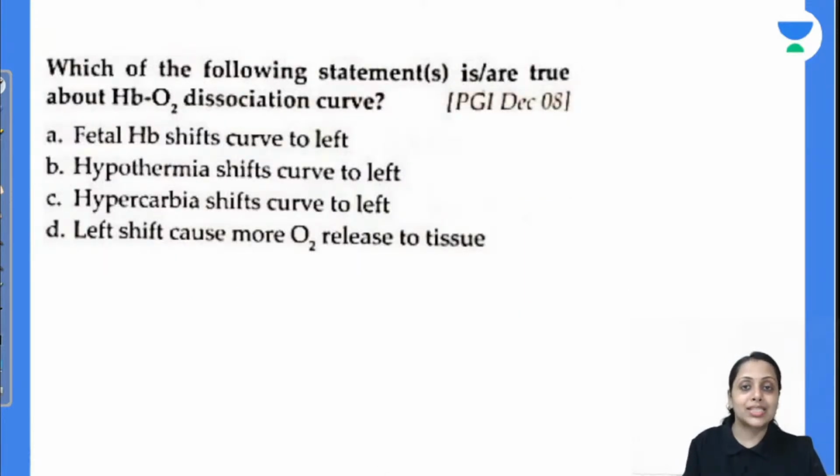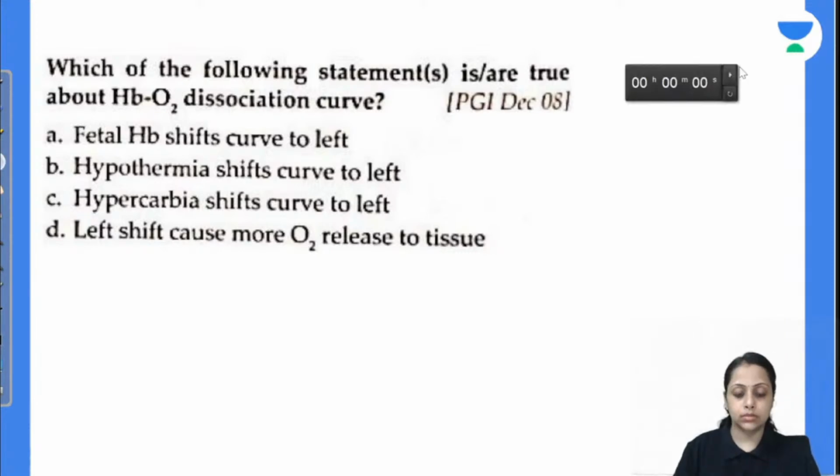Which of the following statement is or are true about the ODC curve? Fetal hemoglobin shift the curves toward left. Hypothermia shift the curve towards left. Hypercarbia shift the curve towards right. Left shift causes more release to the tissue. In fetal hemoglobin, our ODC curve shifts towards left. In hypothermia, the ODC curve shifts towards left. So answer is both A and B.